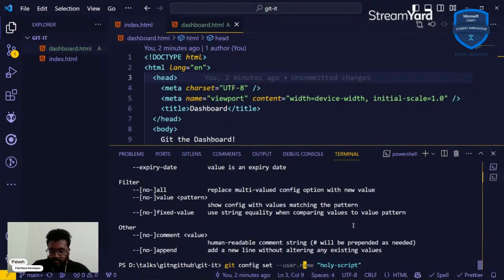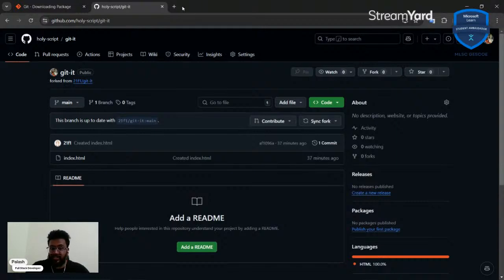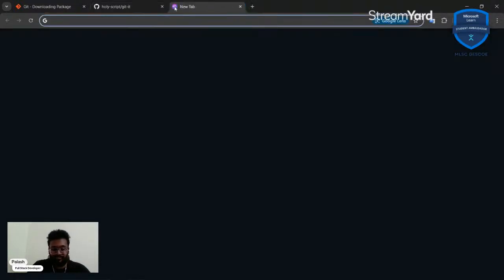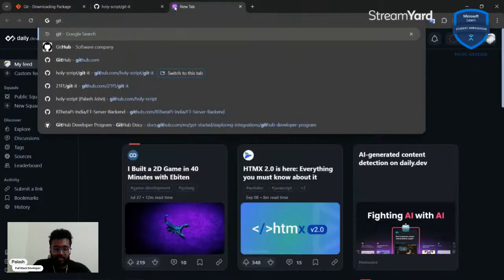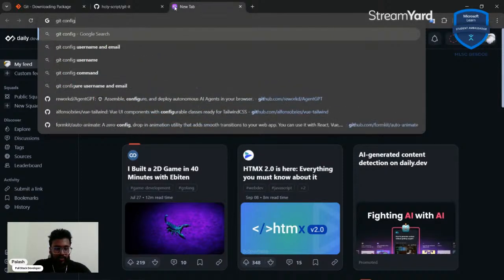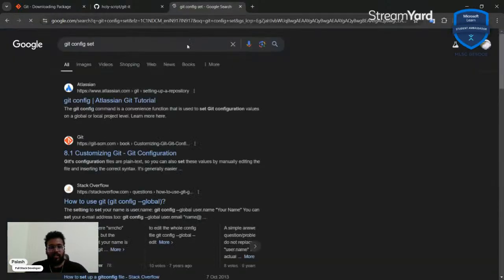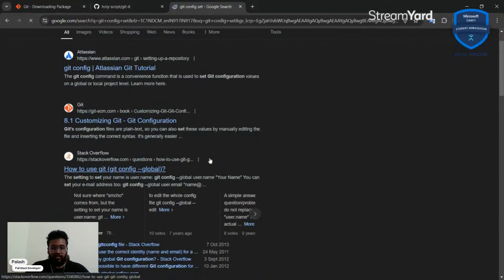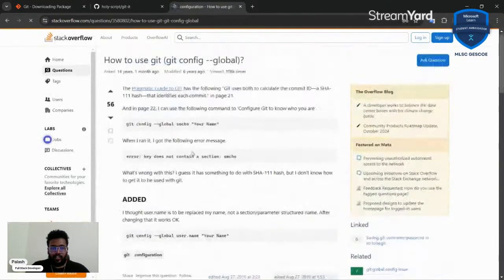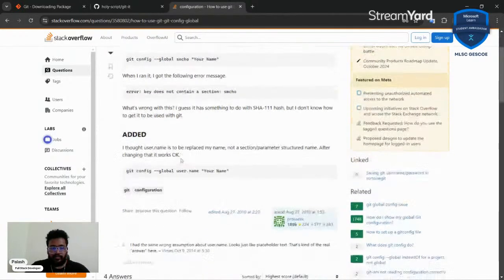So that one. Nope. Okay. So in this case, like forgetful me, what we can do is we can just go and look up the git commands and we can do a git config set. Yeah, so we can just do git config.